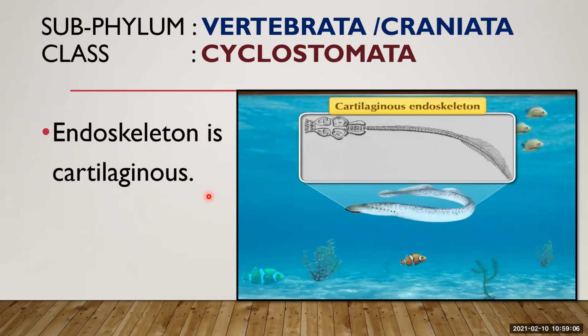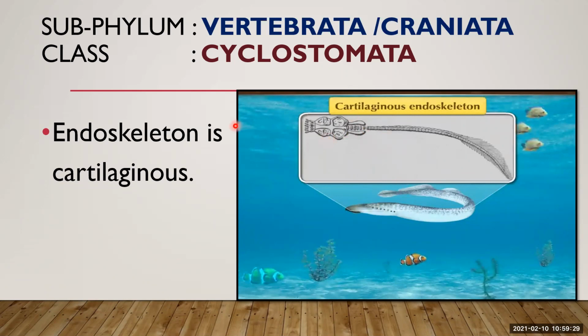It is tough, but flexible to move in water. It is less dense, less hard than bone, but tough. So an endoskeleton made up of connective tissue, that is cartilage, is known as a cartilaginous endoskeleton.